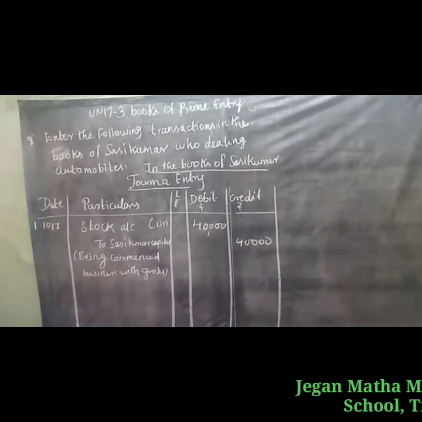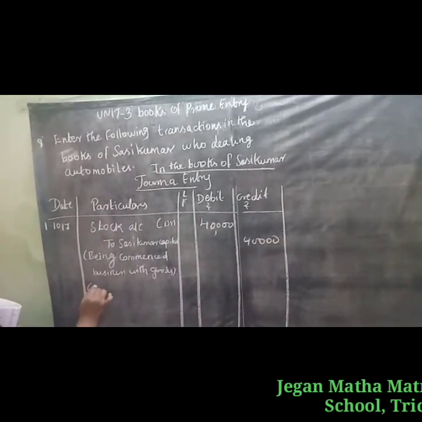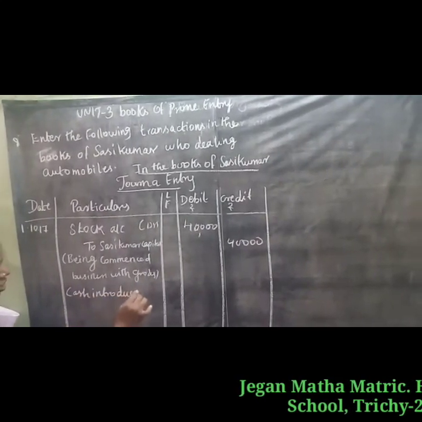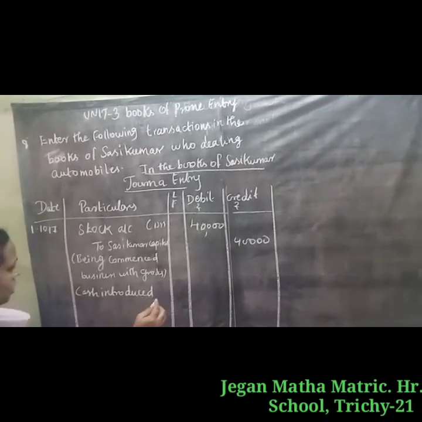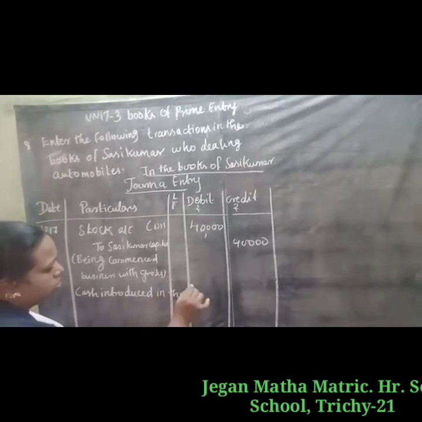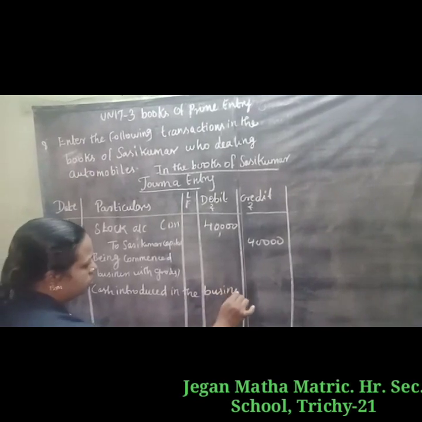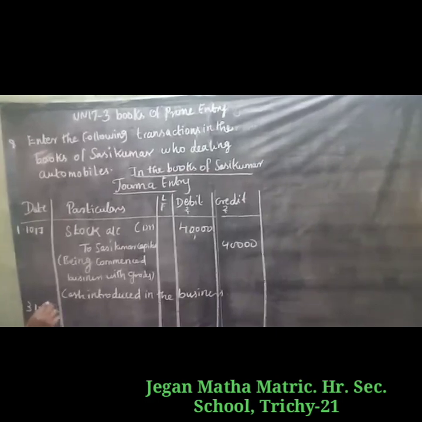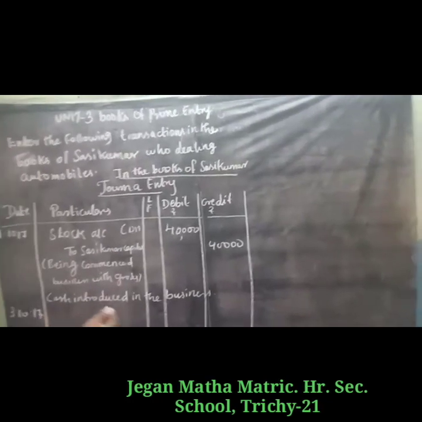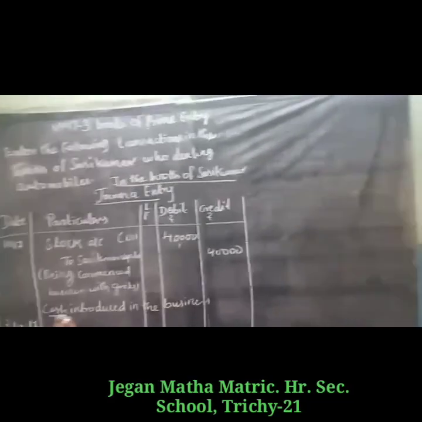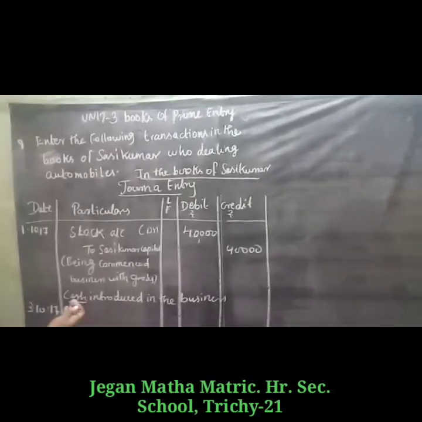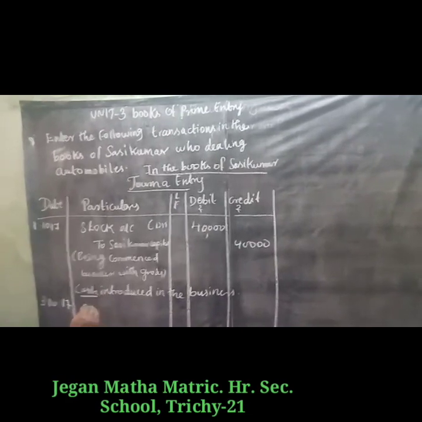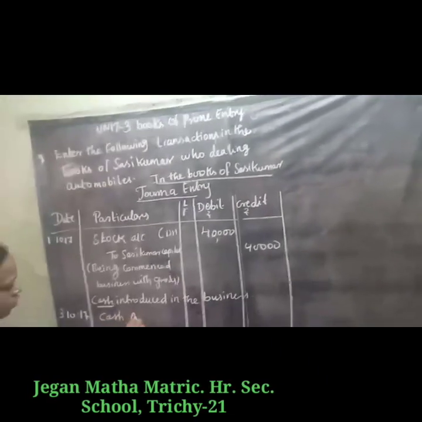Okay, so second transaction, cash introduced in the business. Date 3/10/2017. What's coming in the business? Cash. What's coming? Debit. You know the golden rules, real account rules: what comes in debit, what goes out credit. So cash account debtor.